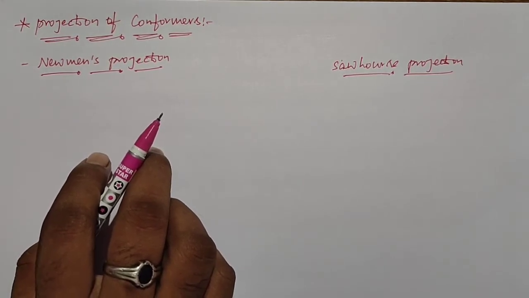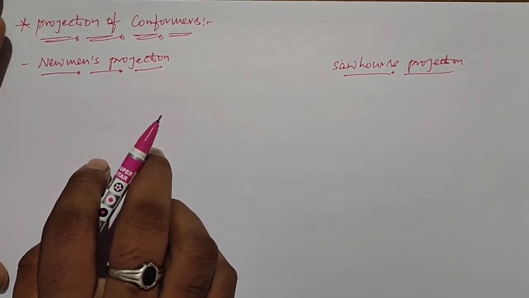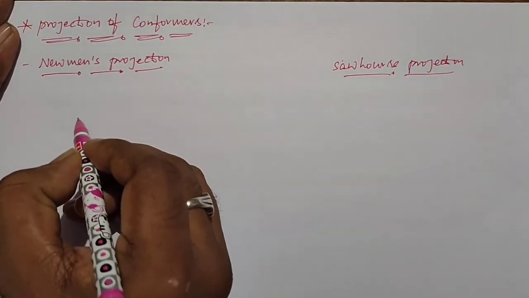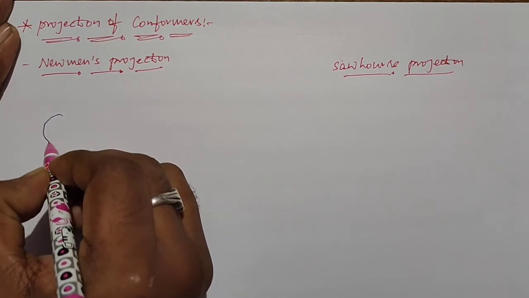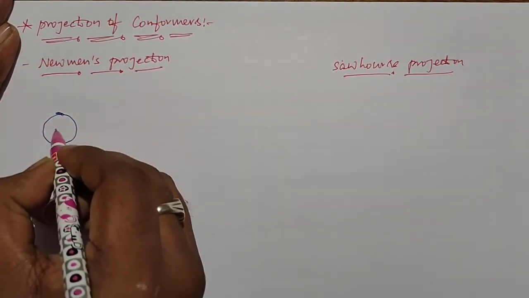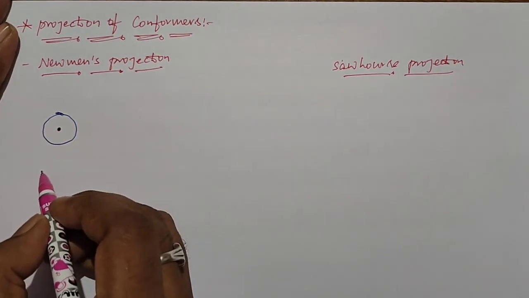Each carbon consists of 3 hydrogen atoms. In the three-dimensional representation of Newman's projection, the front carbon is represented with a dot and the back carbon is represented with a circle. The dot is present at the center of the circle.